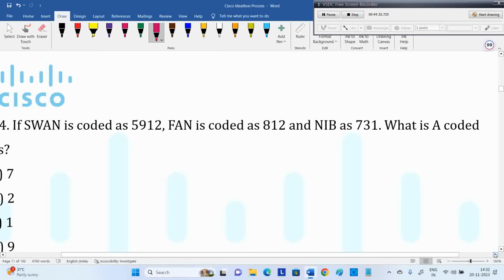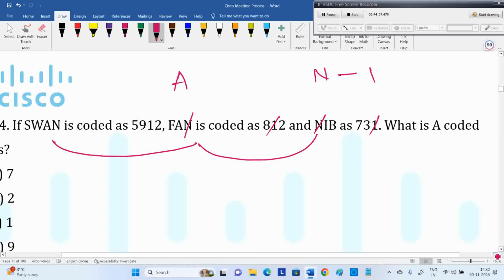Swan is coded as 5912. If you compare swan and fan, AN is common, or maybe you compare all first. In all, the common thing is the letter N, and the common number is 1. In every code, N is the letter common and the number common for that is 1. N is common everywhere, 1 is common everywhere. So N is assigned as 1.